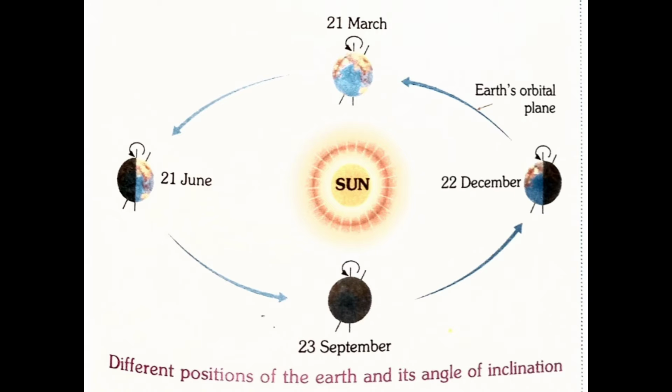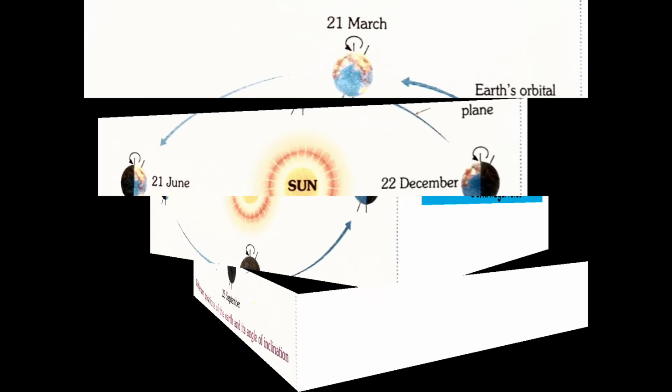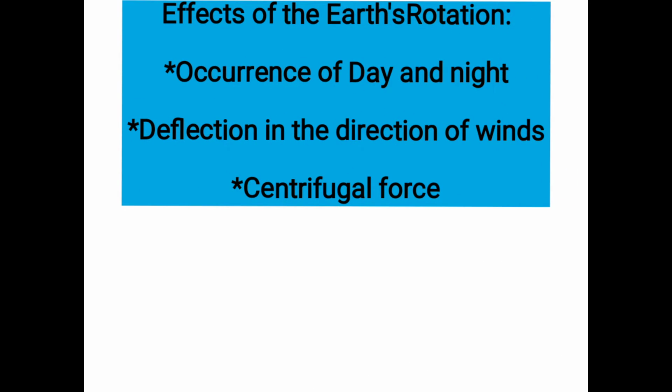So now let us go to the next topic, that is the effect of the earth's rotation. The effects of the earth's rotation are mainly the occurrence of day and night, deflection in the direction of winds, and centrifugal force. These are the main effects of the earth's rotation.